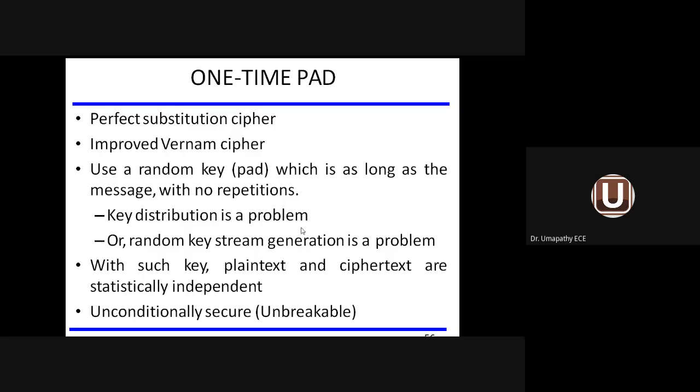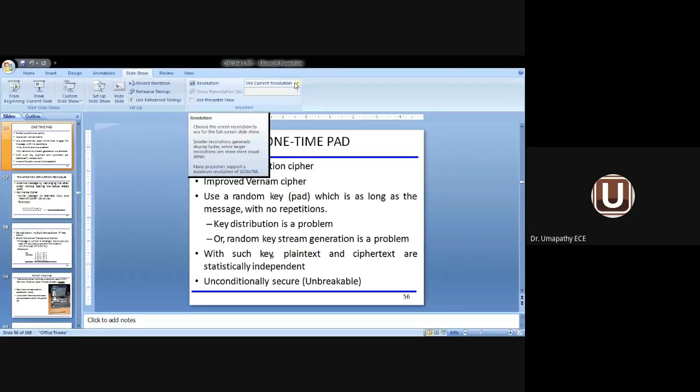Key distribution is the problem. Random key generation is also a problem. With such a key, plain text and ciphertext are totally independent. This is unbreakable. Unconditional security is provided by one-time pad. So one-time pad is nothing but a random key. Each and every time they will provide a random key, a unique key, so that the plain text information will be converted to ciphertext information in an unconditionally secured method. So these are the various techniques, subdivisions under the substitution method.